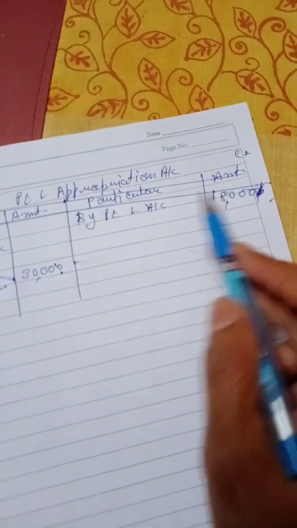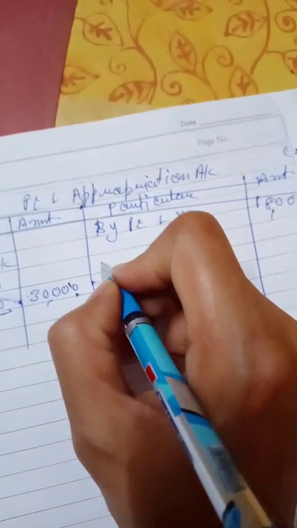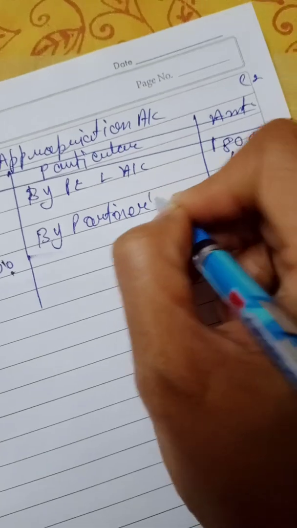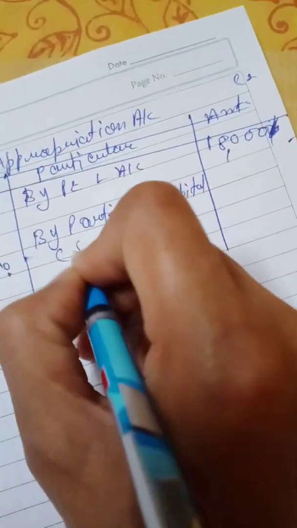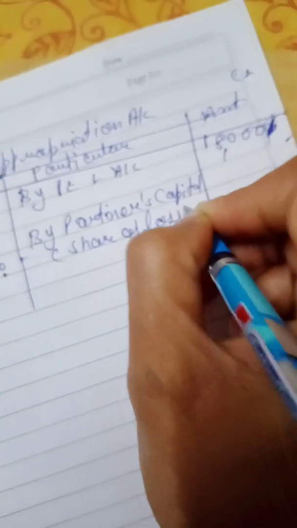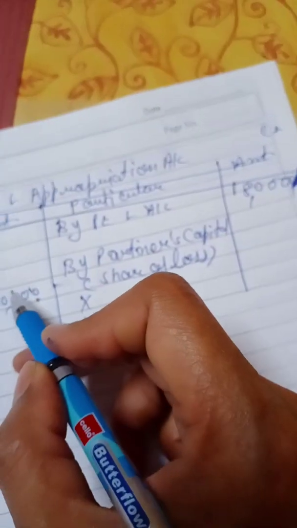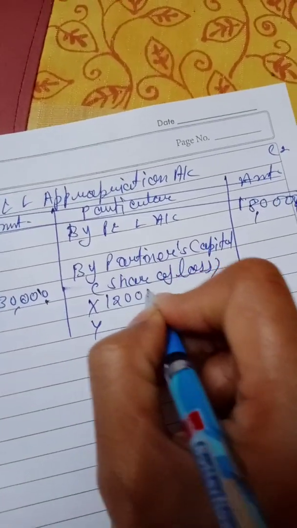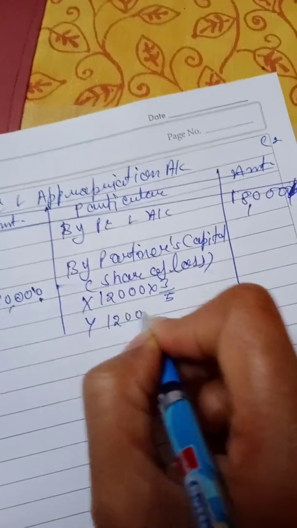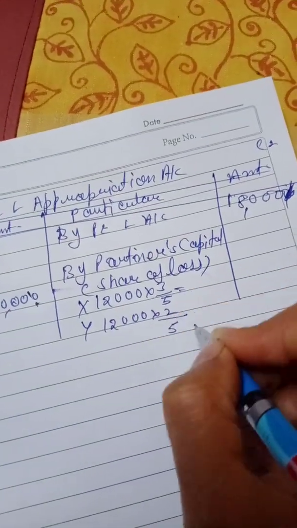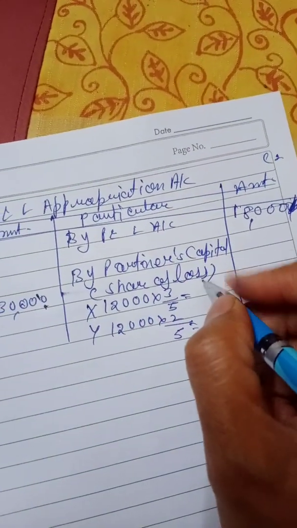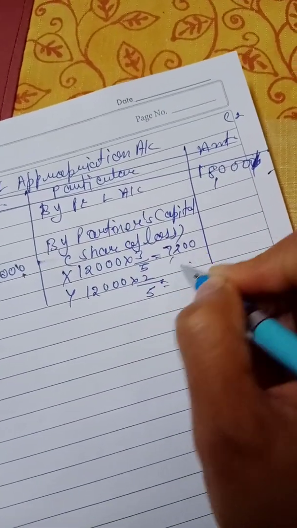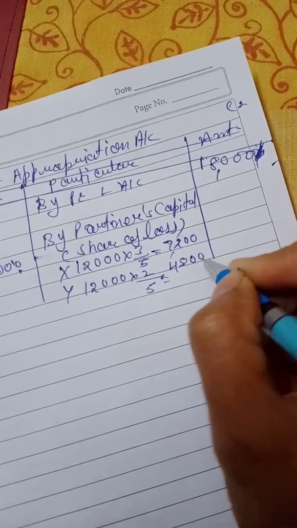Then 30 and 18, minus, 12,000 is the loss. Partners' capital, share of loss X and Y. How much loss? 30 minus 18 is equal to 12. 12 will be distributed in the profit sharing ratio, which is 7,200 and 4,800.